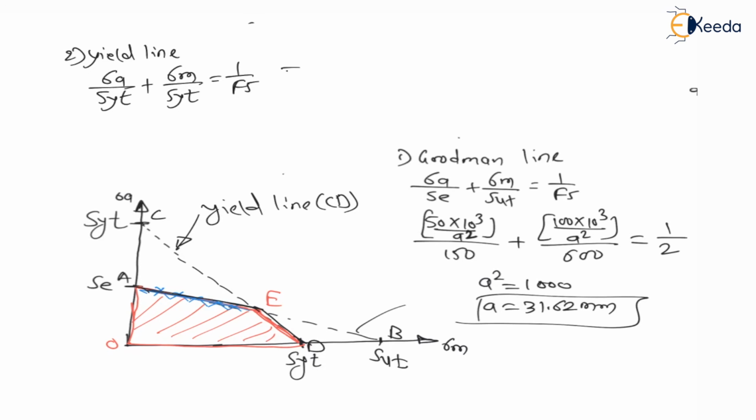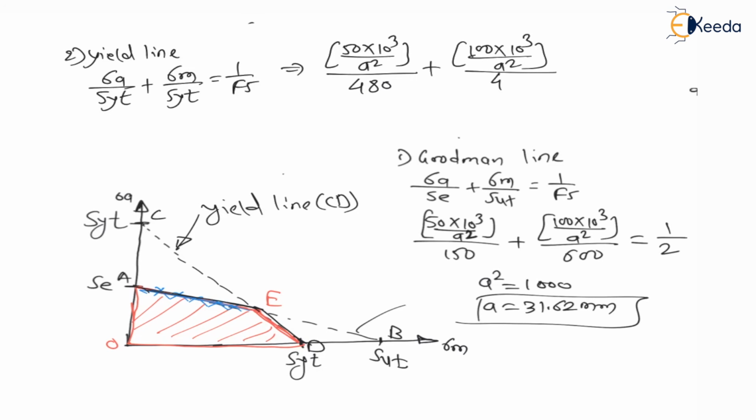Now as per this line, put the values. Sigma A is 50 into 10 to the power 3 divided by A squared, divided by SYT. The value of SYT was 480, plus 100 into 10 to the power 3 divided by A squared, divided by SYT which is 480, is equal to 1 upon factor of safety, which is 2. From this, if you calculate A squared, you will find 625. Therefore A is equal to 25 mm from the yield line criteria.